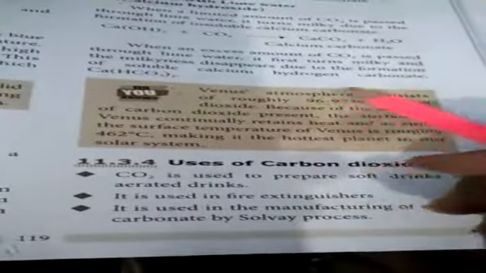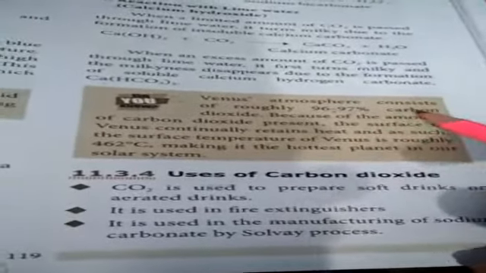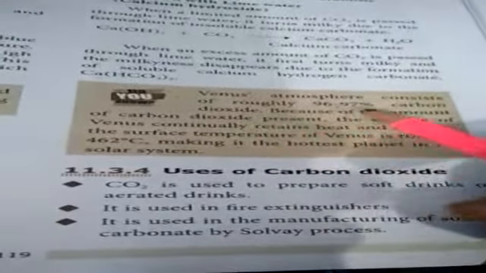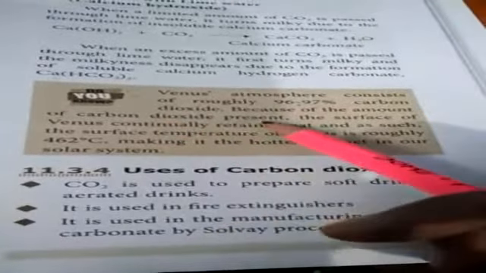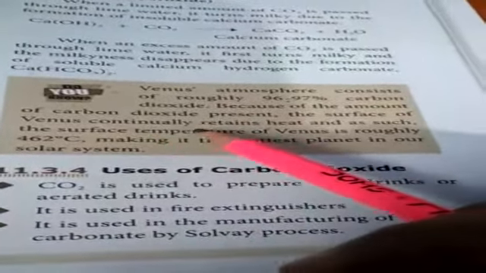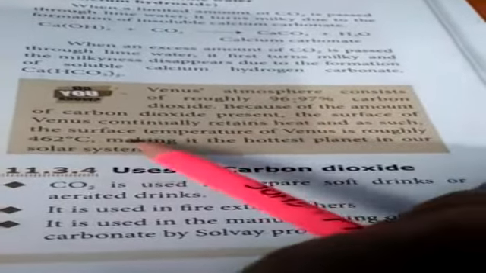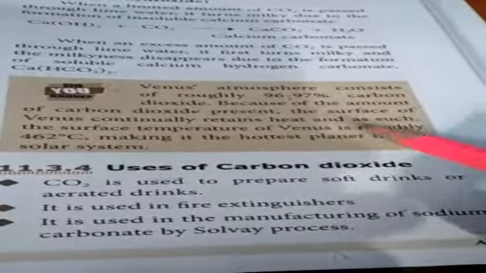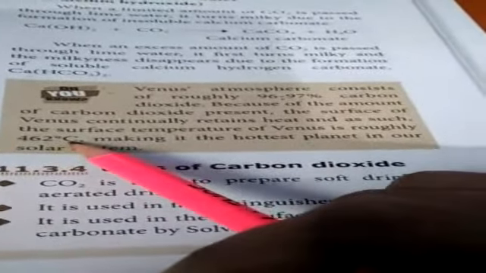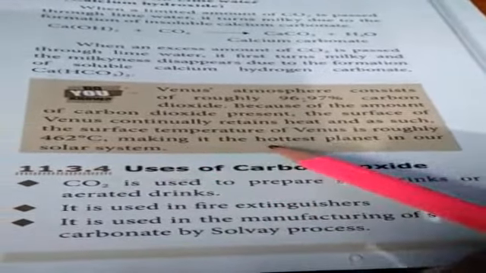It's more important for one word. Venus atmosphere consists of roughly 96 to 97% carbon dioxide. Because of the amount of carbon dioxide present here, the surface of Venus continually retains heat, and as such, the surface temperature of Venus is roughly 462 degrees Celsius, making it the hottest planet in our solar system.